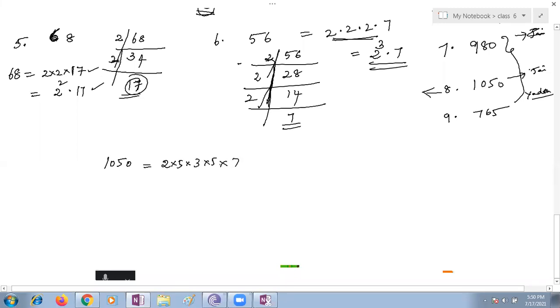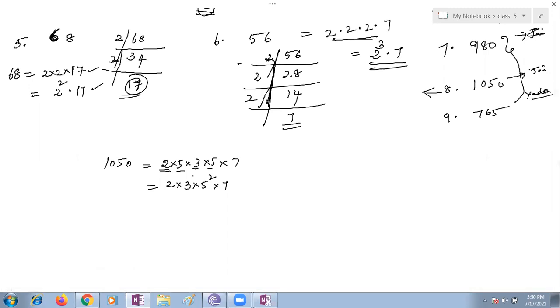Into 5 into 7. Instead of this, how are we supposed to write it, Jaydeep? 2, 5, 3, order wise 3, then 5 can be written as 2 times, so we can take it as 5 square, 2. I think what you are doing is correct, Jaydeep. 35, 3 times 70, 105. Right, Jaydeep, you are correct.